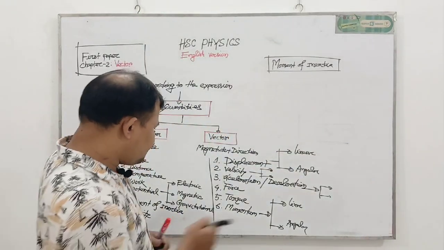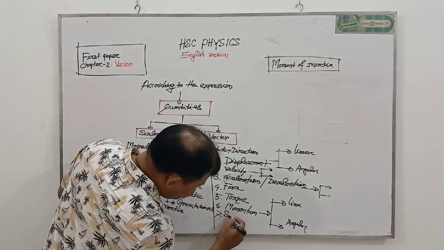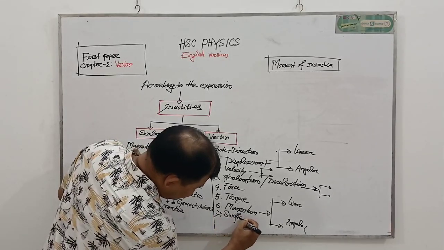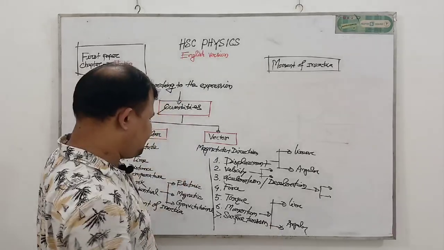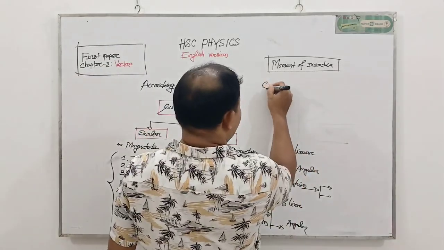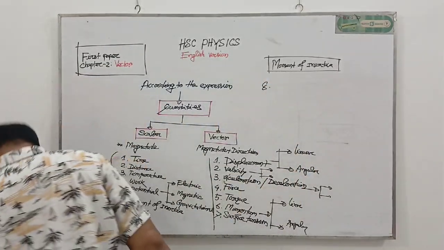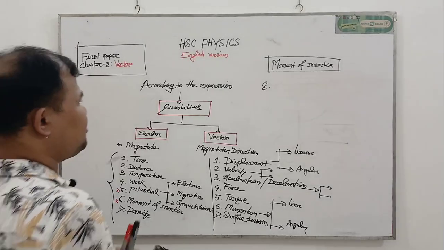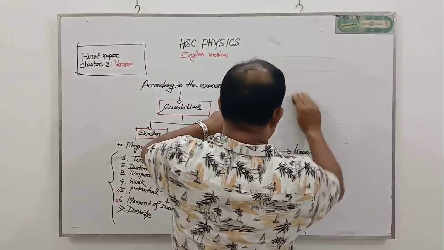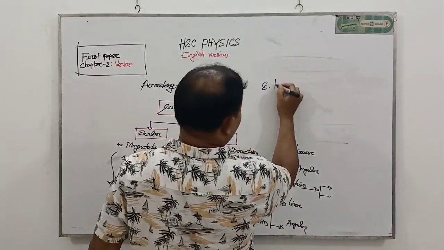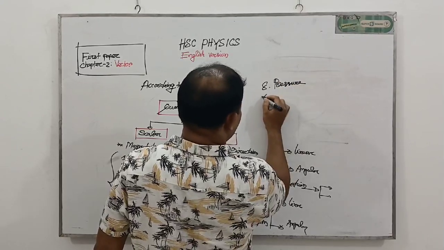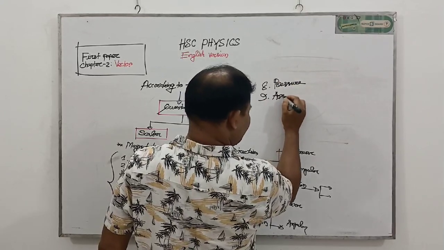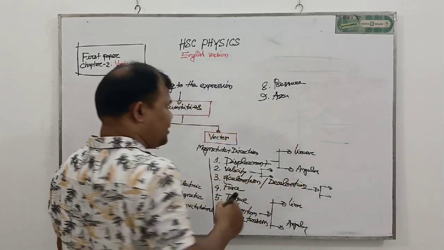Number 7, surface tension, is also a vector quantity. Number 8, pressure. Number 9, area can be used as scalar and vector.